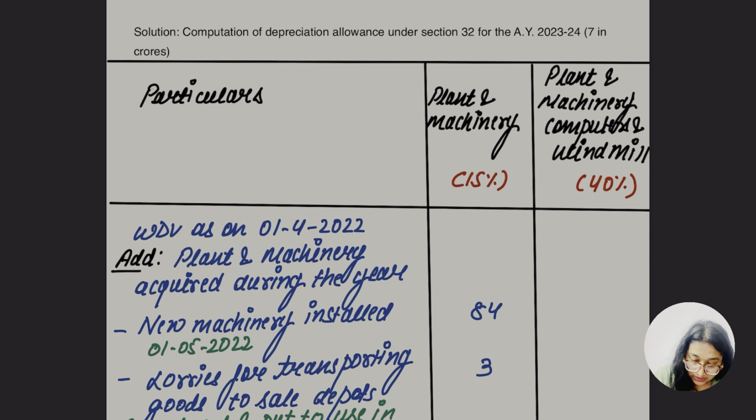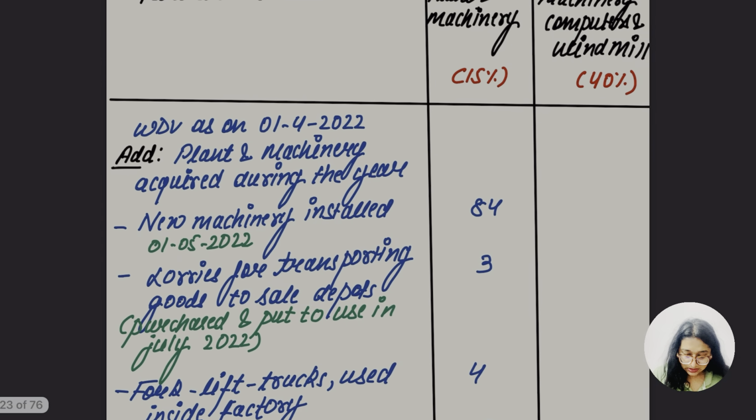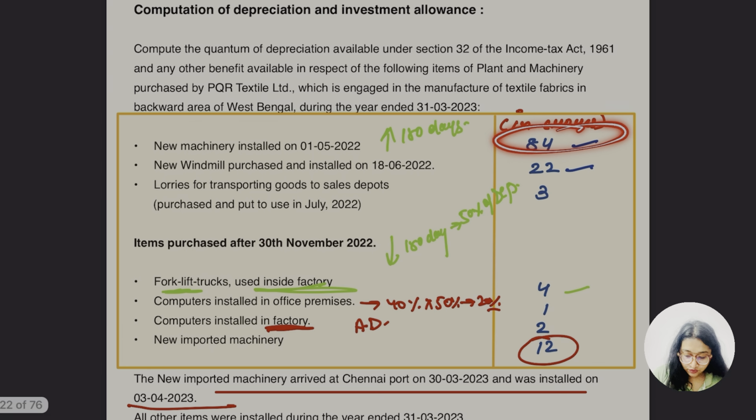Okay. So with this let me draw here. ठीक है. This 15% depreciation and 40% for कौन सा वाला, wind mill, computers, इन सब के लिए. ठीक है. So these are the plant and machinery criteria as we know. ठीक है. I have taken plant and machinery acquired during the year which is 84. ठीक है. दिस इज द कैलकुलेशन ऑफ ब्लॉक ऑफ एसेट. इतनी बात समझ में आई. हाँ जी मुझे आ गए. सो दिस इज न्यू प्लांट एंड मशीनरी विच इज इंस्टॉल्ड.